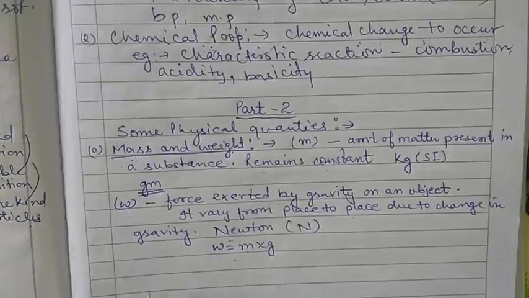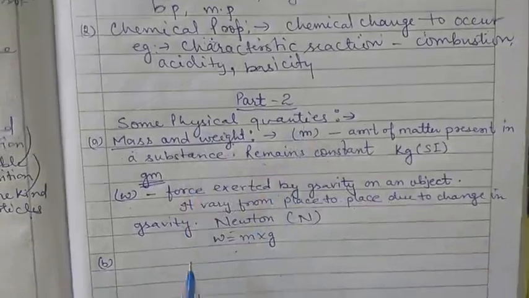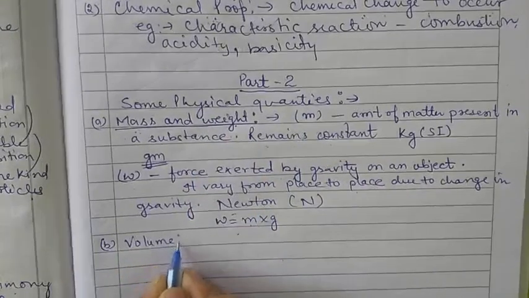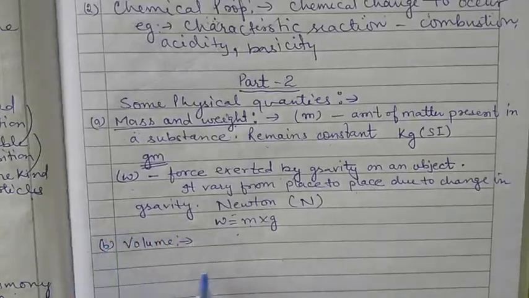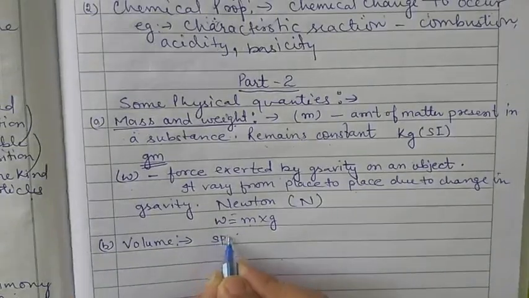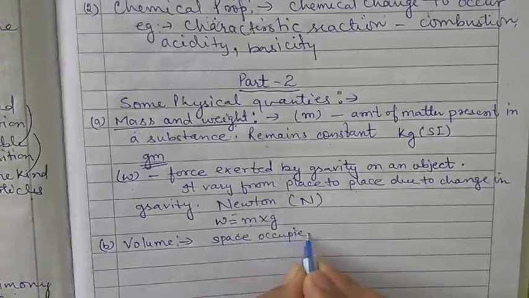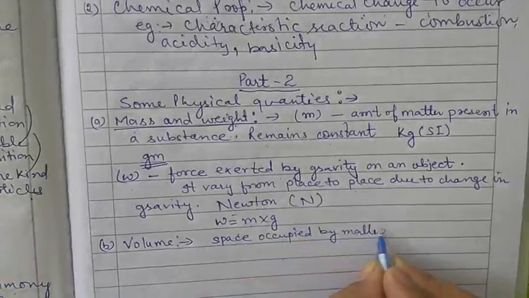Now the second physical quantity is volume. What is volume? It is the space occupied by matter.